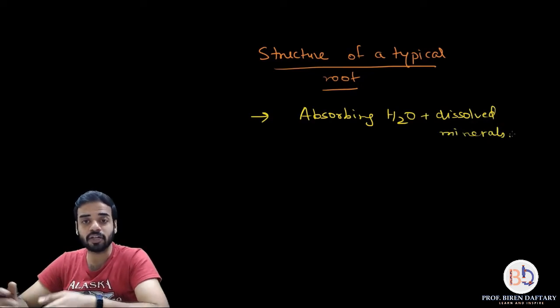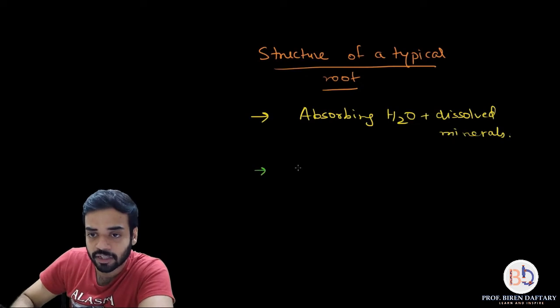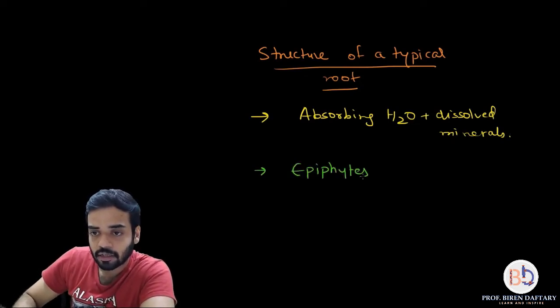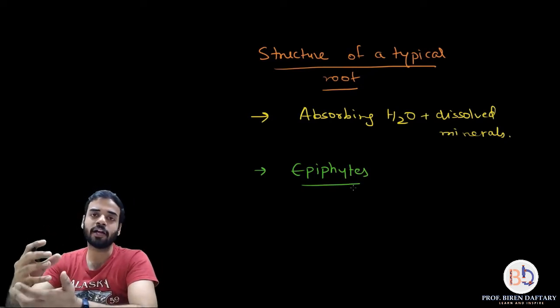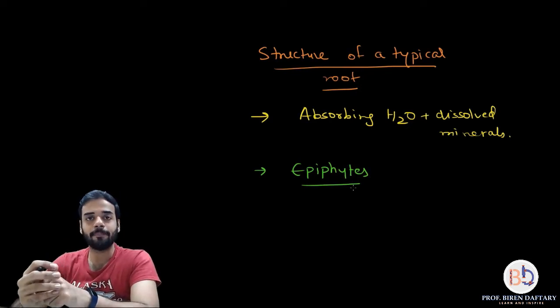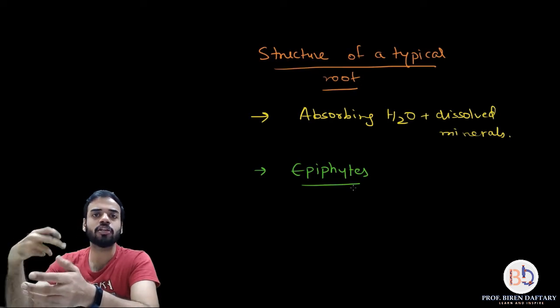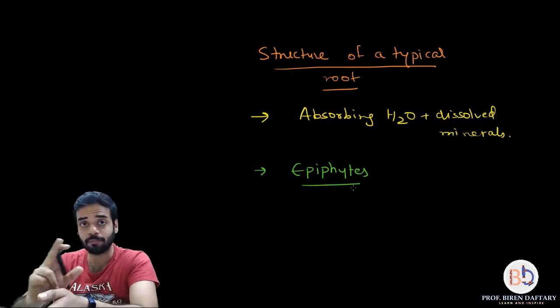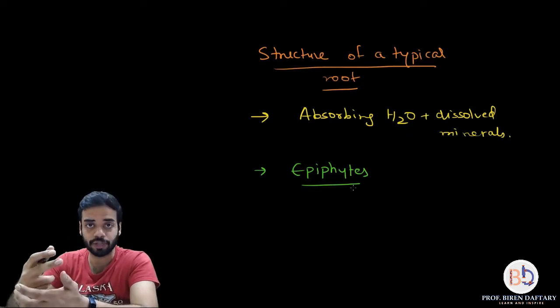Now there are some other plants which are called epiphytes. I will write it down over here. Does anybody know what epiphytes are? If you have forgotten, epiphytes are basically plants which grow on other trees. Epiphytes are very small plants which grow on the branches of other trees. However, they are not parasitic. They will not harm the tree on which they are growing.